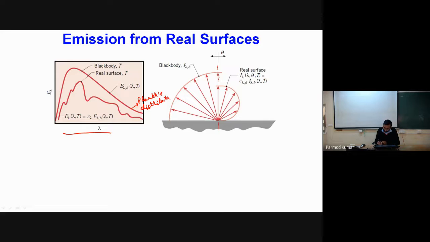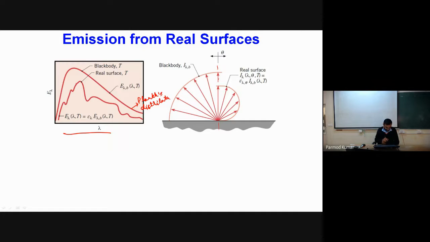However, when we consider a real surface, first, the intensity is less in comparison to a black body. Second, the intensity of radiation is not uniform in all directions. Rather, we have some directional dependence. So the analysis of real surfaces is quite challenging in comparison to idealized surfaces.